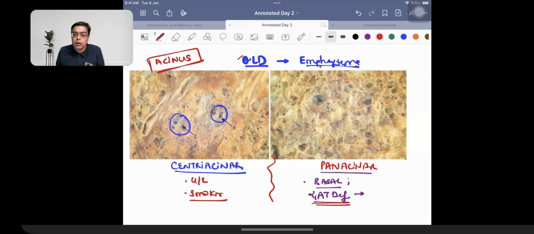That's given the name of cor pulmonale. Why is cor pulmonale important? Because that causes death of the patient. So patients having obstructive lung disorders, they die because of right-sided cardiac failure. That's what is to be kept in mind.